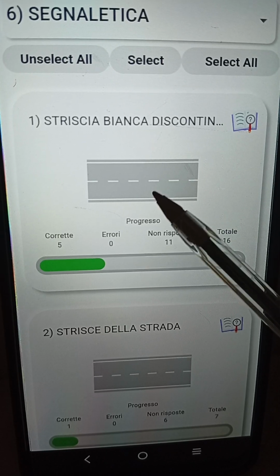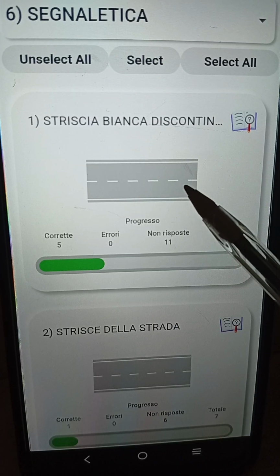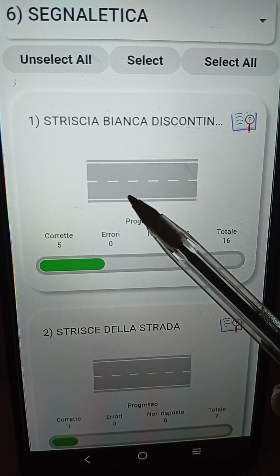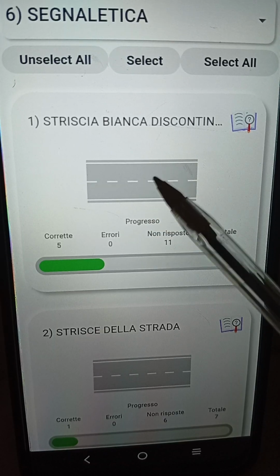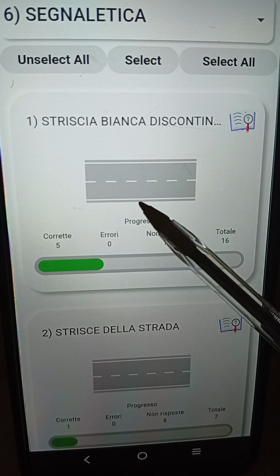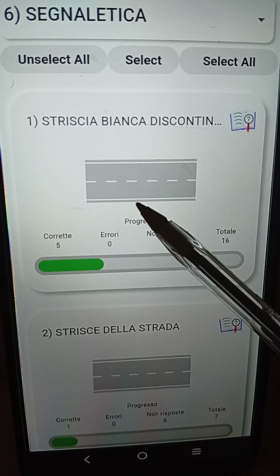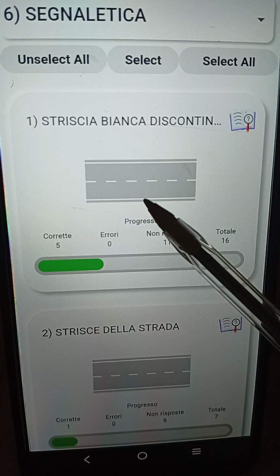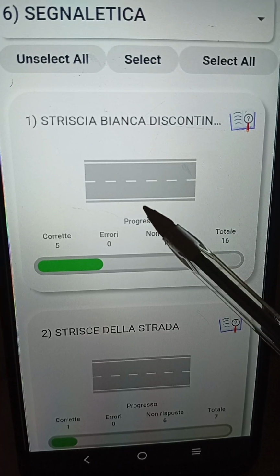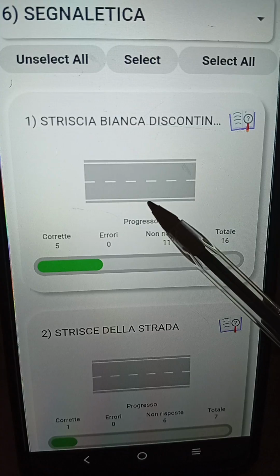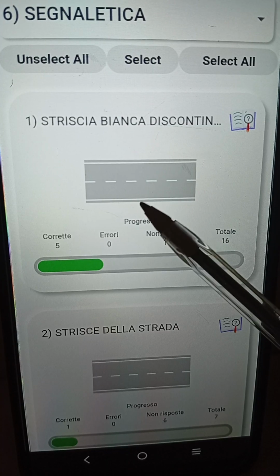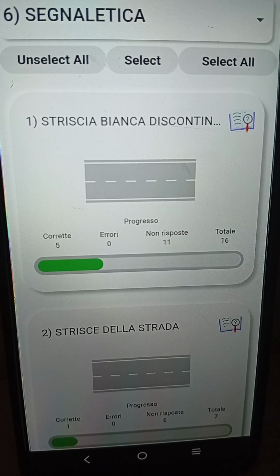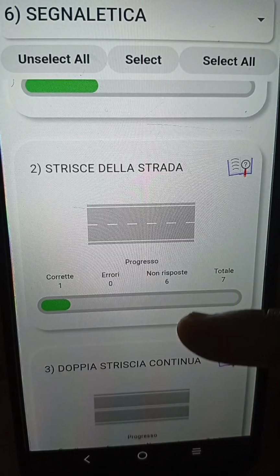In this particular carriagata, the discontinuous line divides the carriagata into how many corsie? Into 2 corsie. And remember, the discontinuous line accepts inversione di marcia. What is inversione di marcia? It is when you want to do a U-turn. So it accepts inversione di marcia when the road is a doppio senso di marcia. Thank you very much. Let's go straight to the next one.